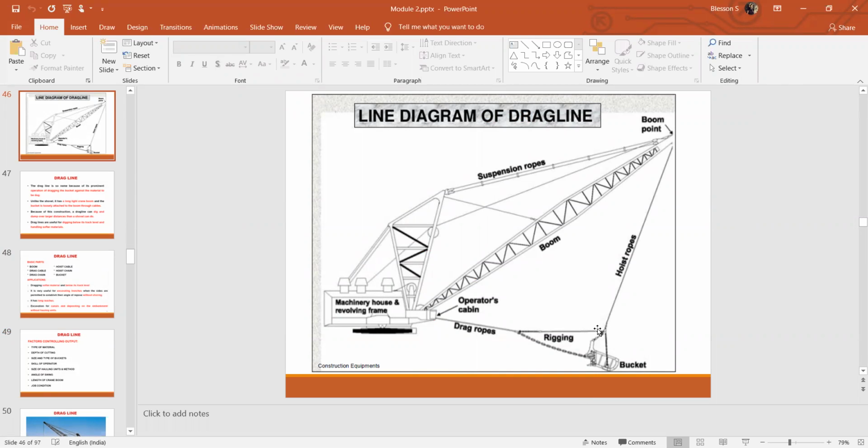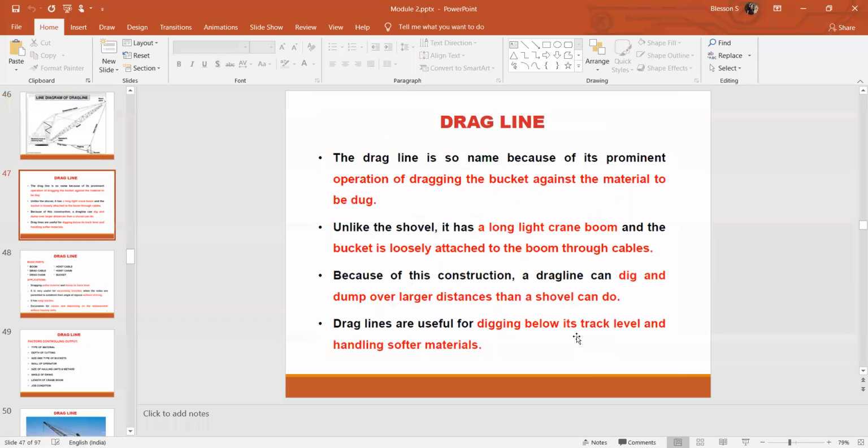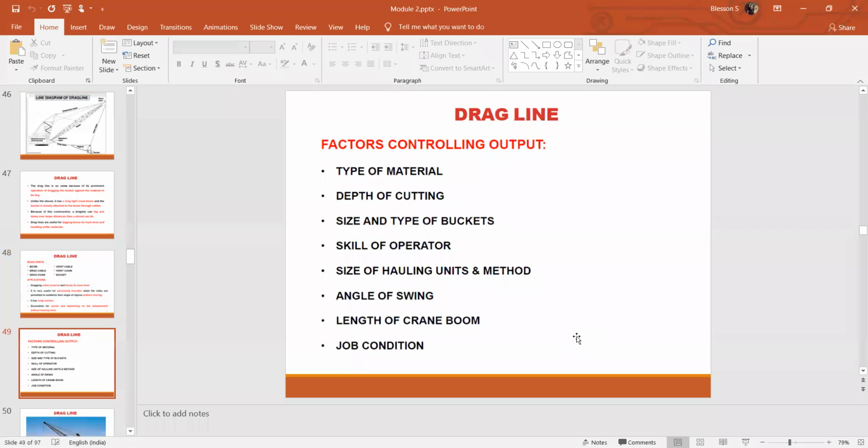You can see some hooks here, which are connected with the hoist rope and drag rope, right? So these hooks can be unhooked, and a larger size of bucket can be fixed to the hoist rope and the drag rope. So a large amount of material can be transferred using this dragline. Skilled operators operating the machine also produce some difference in the output. Then size of hauling unit and method of hauling.